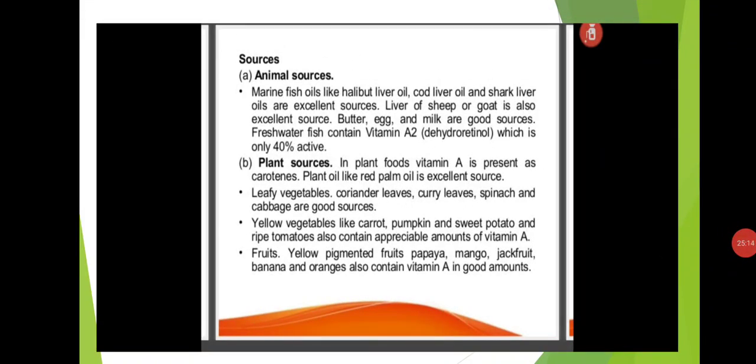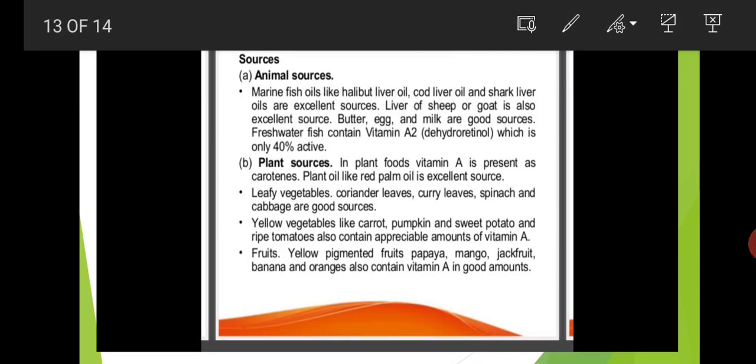And sources of vitamin A. Animal sources are the marine fish oils like halibut liver oil, cod liver oil, and shark liver oils, which are excellent sources for vitamin A. Liver of sheep or goat is also an excellent source. Butter, egg, and milk are good sources. Freshwater fish contain vitamin A2, that is dihydroretinol, which is only 40% active.